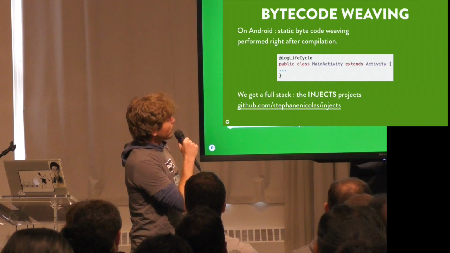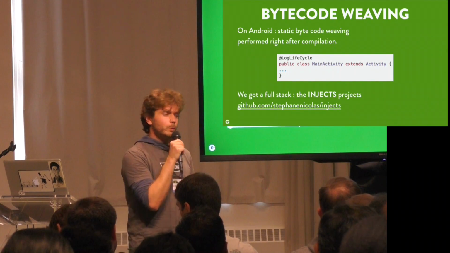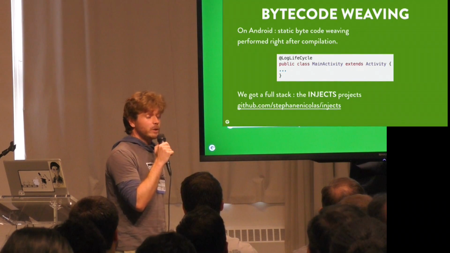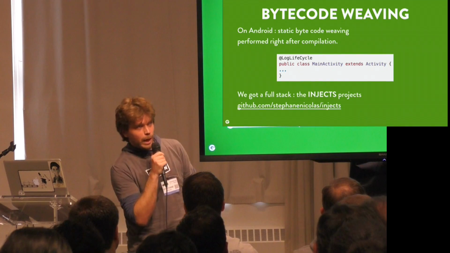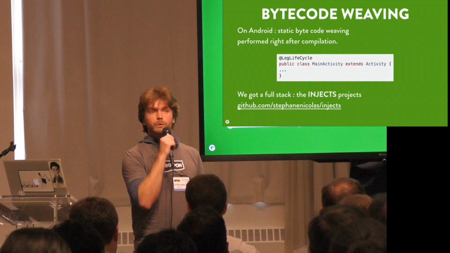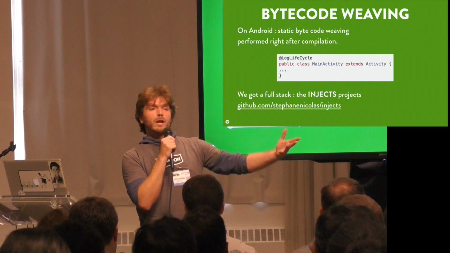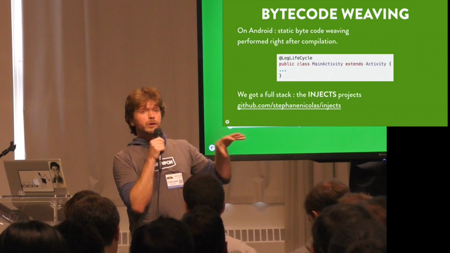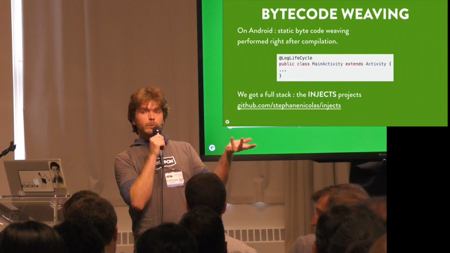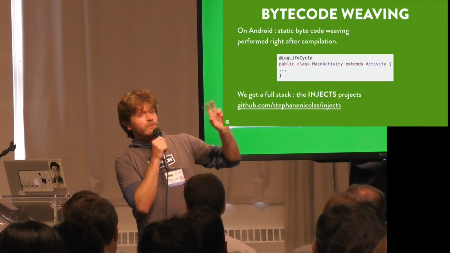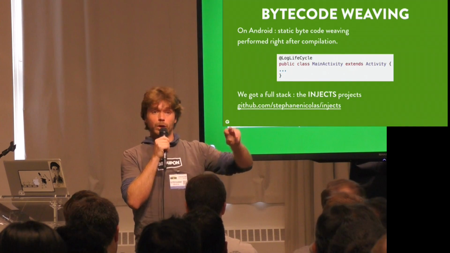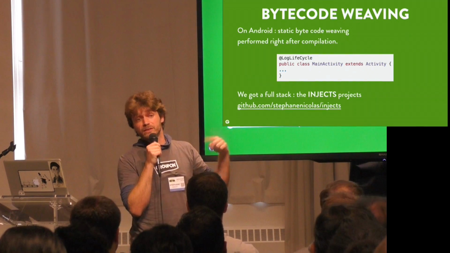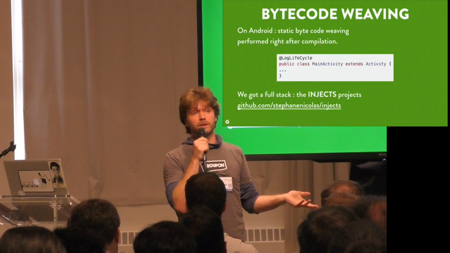So the first one is bytecode weaving. You might be aware that in Java there are 2 ways to do bytecode weaving. The first one is to do bytecode weaving at runtime, and many Java technologies rely on that. When you load a class into the JVM, you can use what is called a user agent. This user agent will intercept the bytecode that is being loaded into the memory, into the JVM. And at that very precise moment, you can manipulate the bytecode, change it, add methods, add new code, do whatever you want. But on Android, this is not possible because there is no agent on Dalvik and Art.